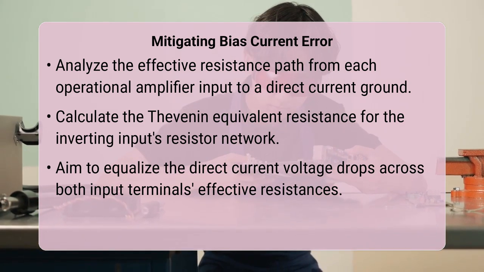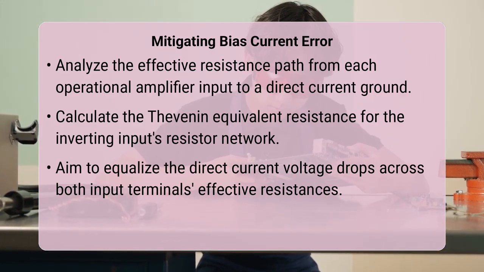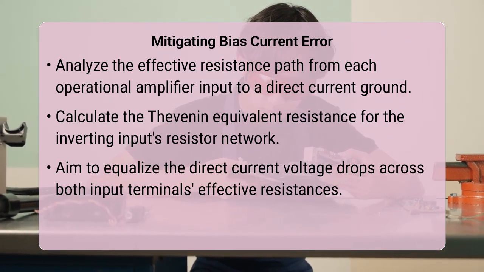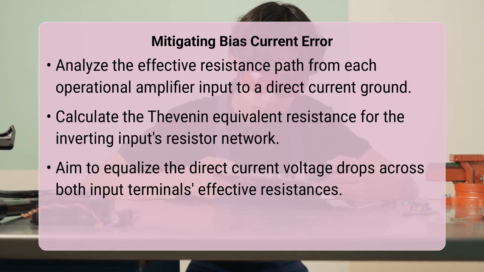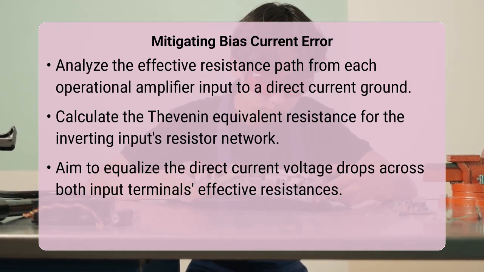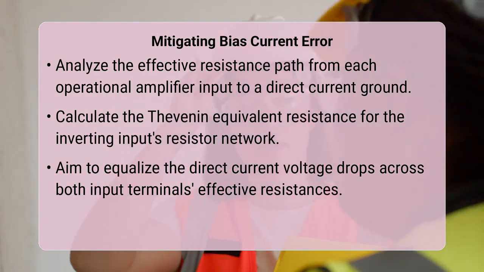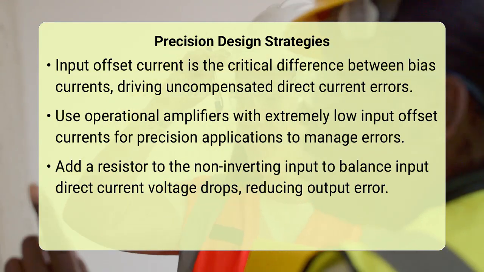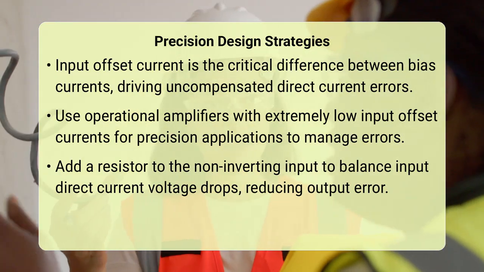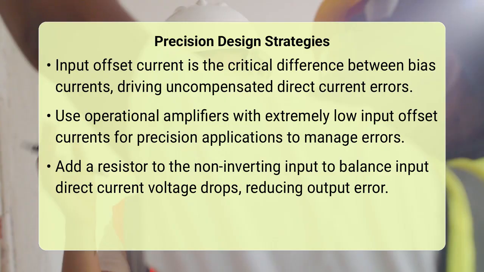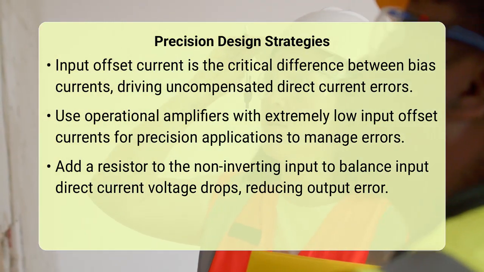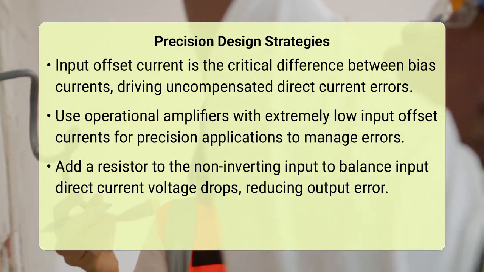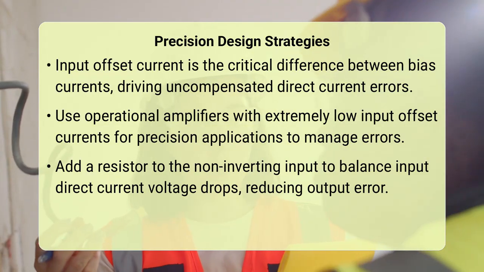While the input bias current, which is the average of the two, contributes to a common mode voltage, the input offset current is the primary culprit for uncompensated direct current errors. Precision applications frequently specify operational amplifiers with extremely low input offset currents to manage these subtle differences effectively.